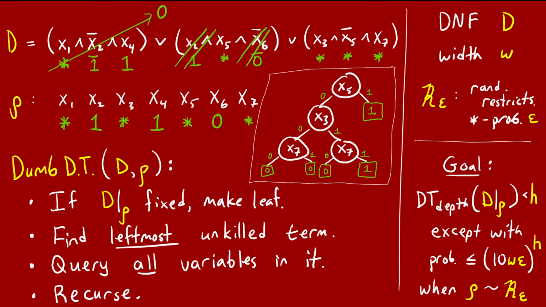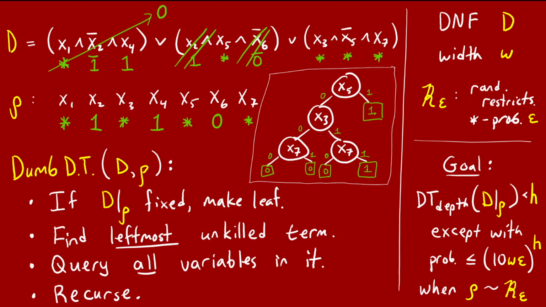Here, negation of x5 is 1, so we can delete it, but x3 and x7 are star, so we have an unkilled term with 2 variables, x3 and x7. The dumb decision tree just queries both of them and then moves on. So notice that on the branch where x3 equals 0, we still go ahead and query x7, even though we already know this third term is killed.